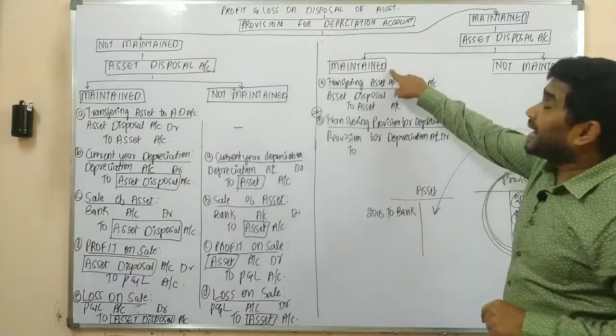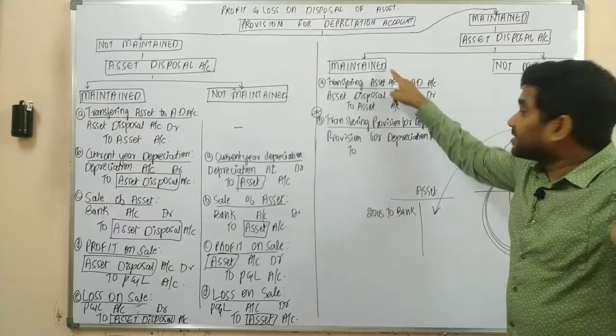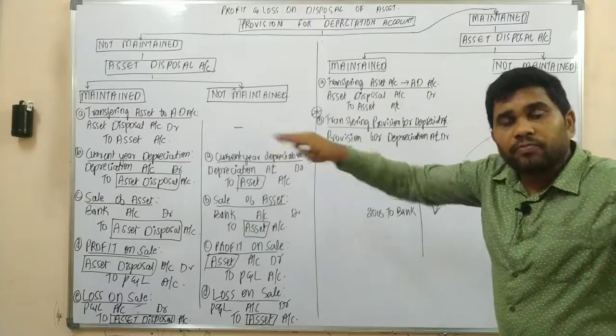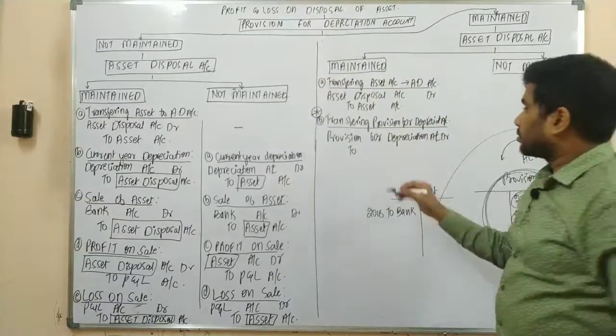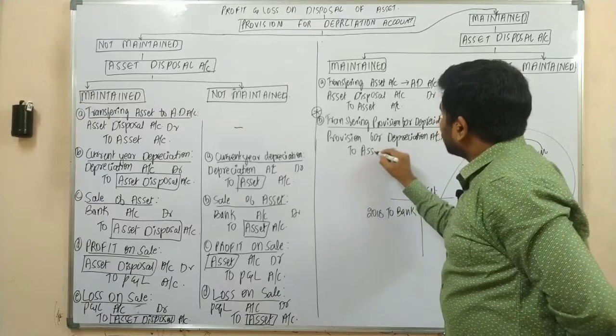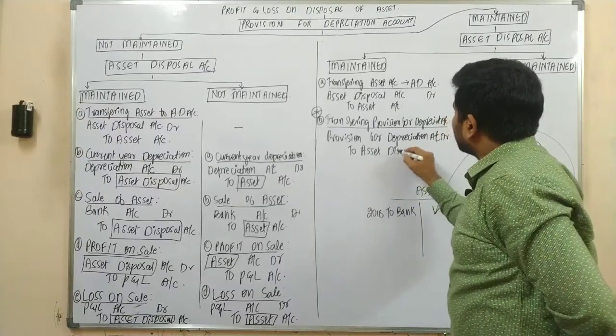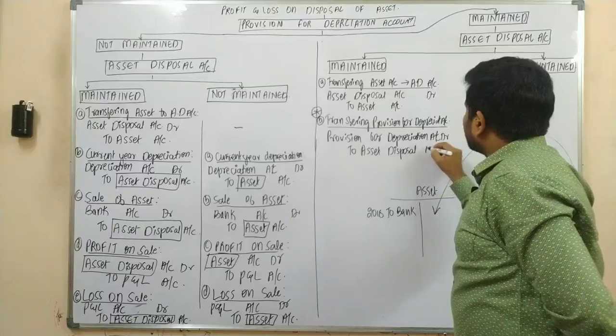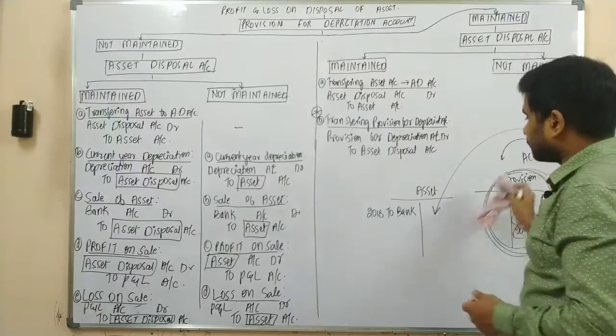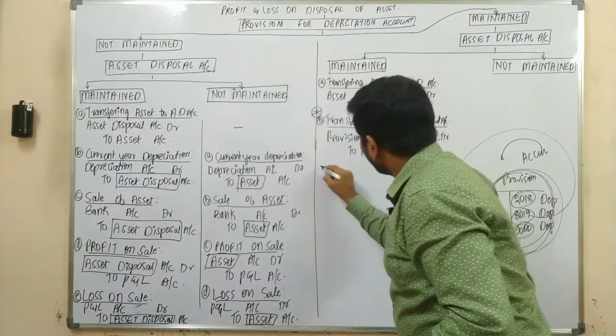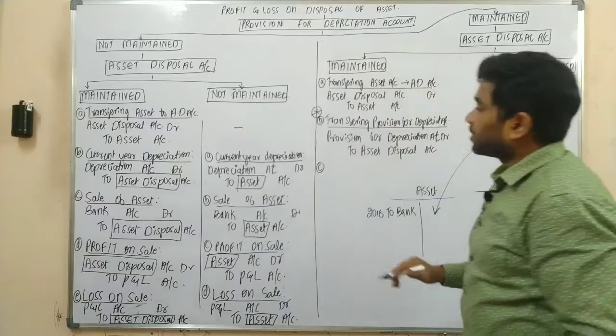But as we are maintaining the separate account, as the asset account was already closed, we are transferring it to a separate account. So to asset disposal account. That's it.